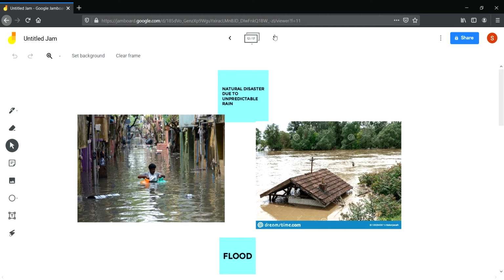Then excess of rain, when in some places there is excess of rain sometimes, this condition is called flood. It is a natural disaster. It causes large damage to vegetation, to the people, to the livestock. Flood is a natural disaster.